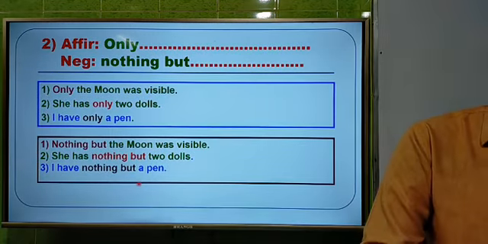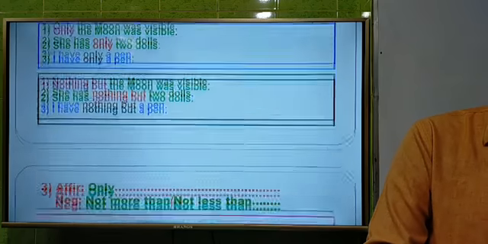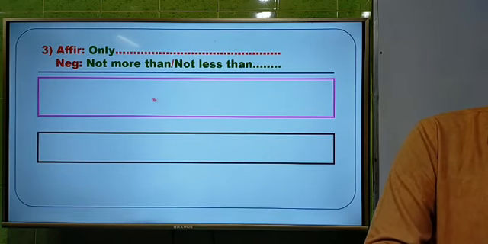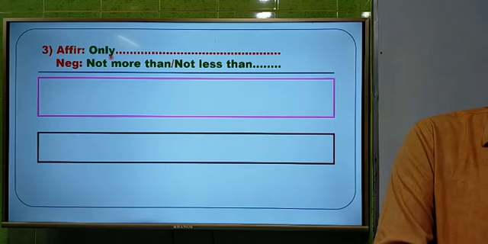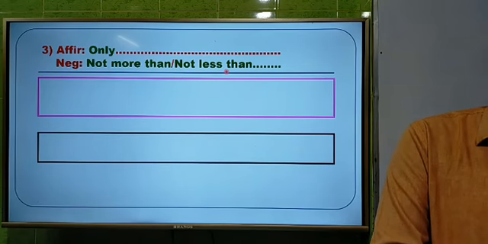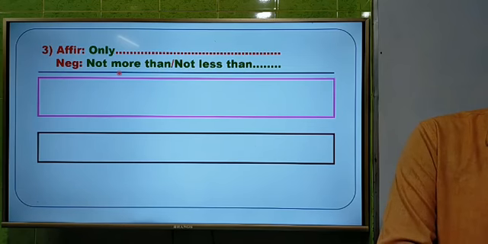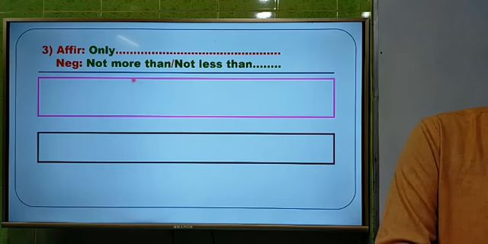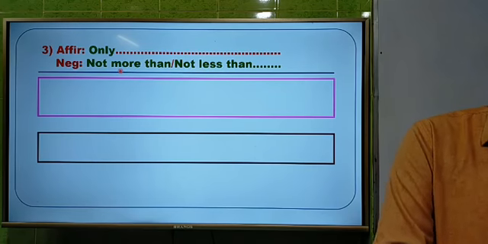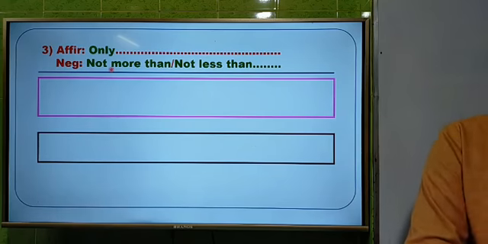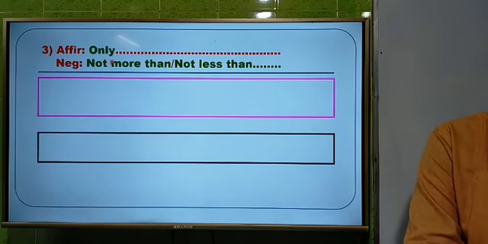So dear students, now I am going to the third one. Here we also have only in an affirmative sentence, and we have to use not more than or not less than instead of only. We can use either of these 2 here, any one instead of only, if it means a number. First one was person, second one was thing, and third one is about number. If we get number or age, we have to use not more than or not less than.